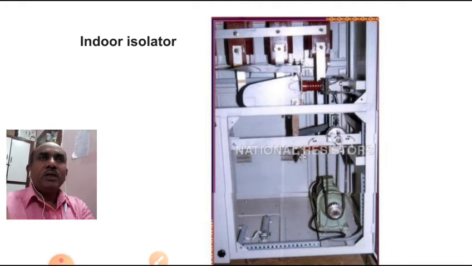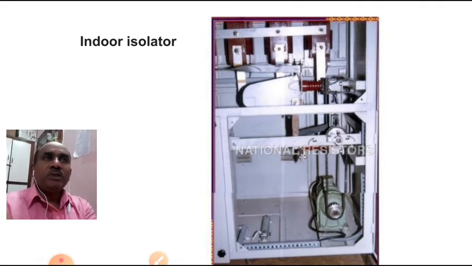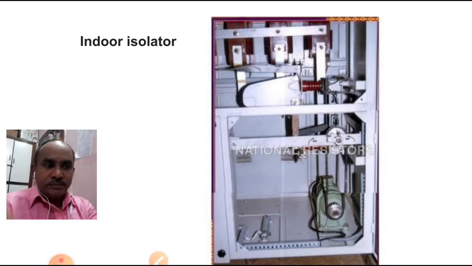At that condition, what do we have to do? Where we are going to work on the equipment, that equipment should be isolated on either side. Even if you are tripping the circuit breaker, you have to isolate the equipment you are going to maintain, on either side. For that purpose we are going to use our isolators. Even if you are using the isolator, induction may occur at any time.